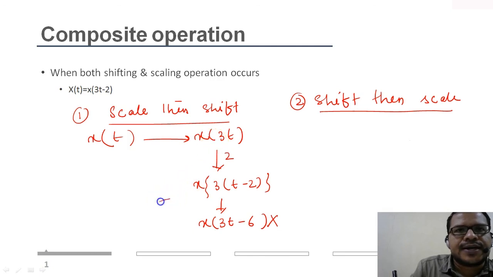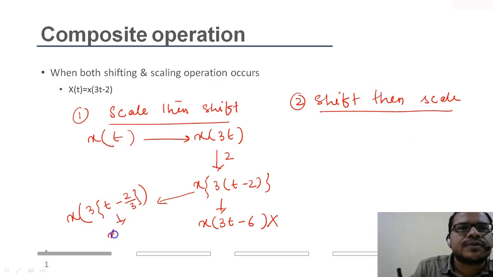If I take another x of 3t minus, I need 2 here. So if I shift it by 2 by 3, and I open it, x of 3t minus 2. So this is the correct way of doing shifting.